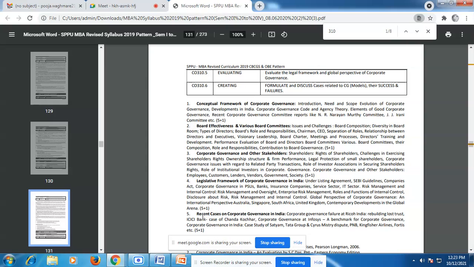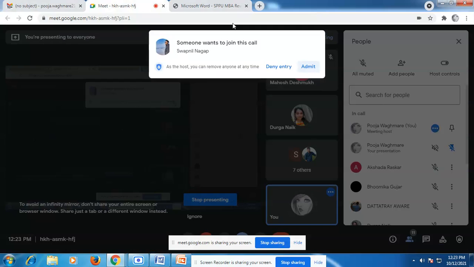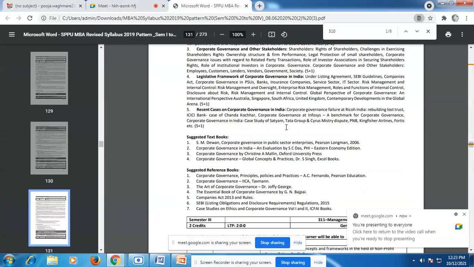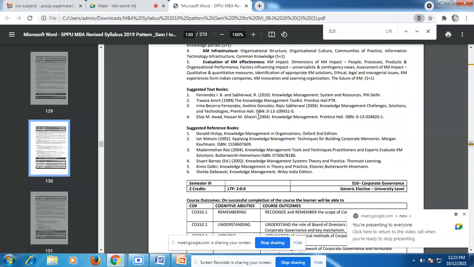The last unit is like a case study unit. We are going to learn different case studies of different corporate sectors. They have mentioned the names of the different corporates: the case study of Satyam, the case study of Tata Group, Cyrus Mistry disputes, PNB. So in the last unit, we are going to learn the case studies of these companies. The total marks of this subject are 50 marks.